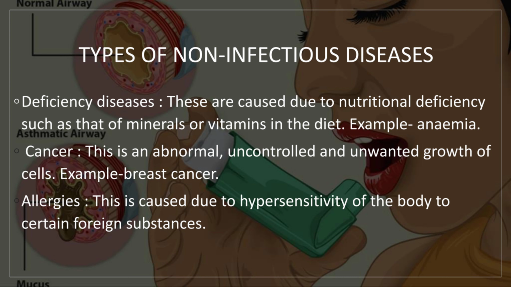For example, anemia. Second, cancer. This is an abnormal, uncontrolled and unwanted growth of cells. For example, breast cancer. Third, allergies. This is caused due to hypersensitivity of the body to certain foreign substances.